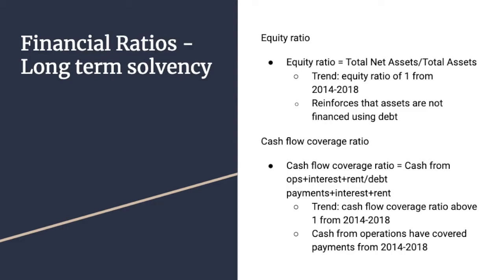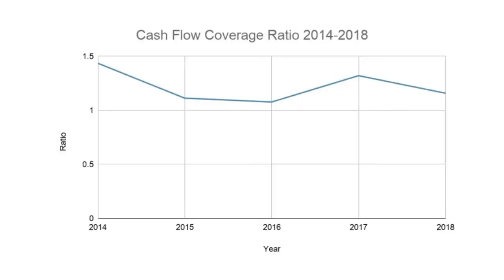Then we took a look at the cash flow coverage ratio, which we see is above 1 from 2014 to 2018, which tells us that the cash from their operations have been covering their payments from 2014 to 2018. Which reinforces the idea that they actually are very solvent in the long term.